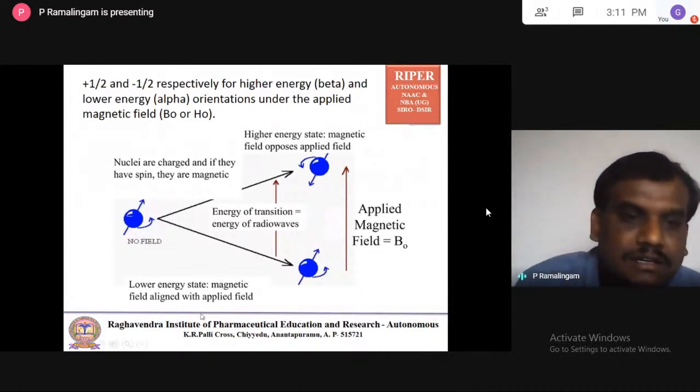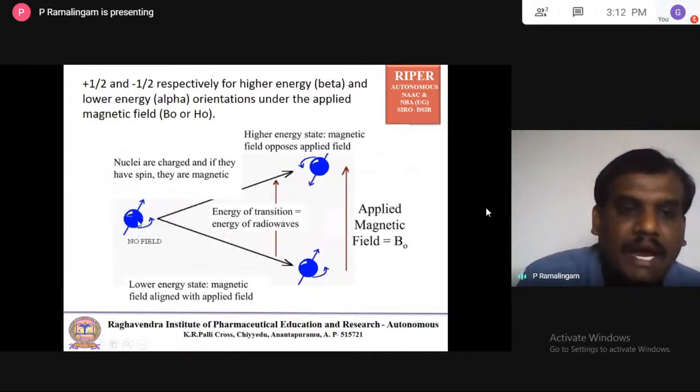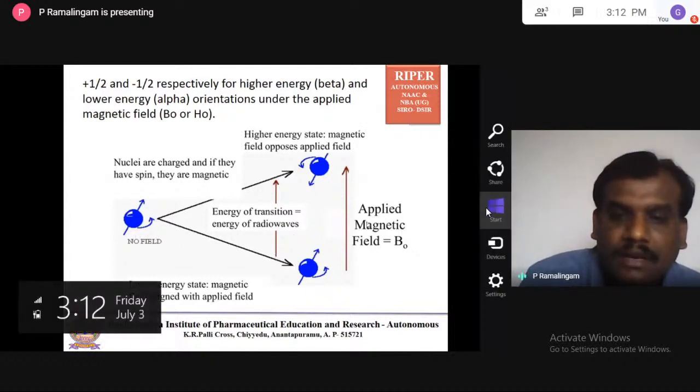Just see here, this is the nucleus which is spinning. When the external magnetic field is applied, you can see that this nucleus is spinning in this direction, think of it as anti-clockwise, and this one is spinning in the other direction. One is upward and the other is downward. So the spin direction is totally different. This is spinning this way and this is spinning this way.